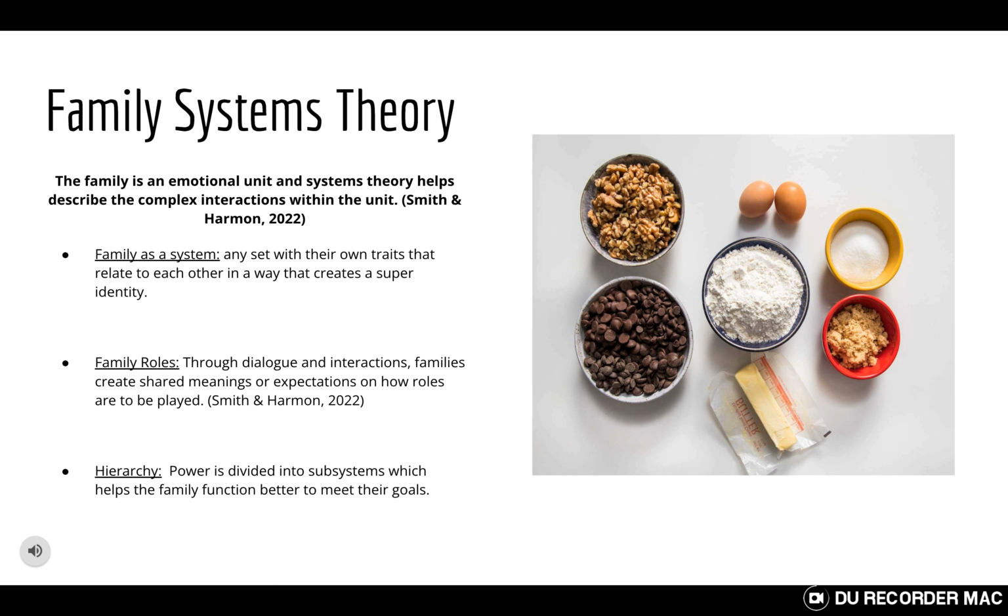Hierarchy is when the power is divided into subsystems, which helps the family function better to meet their goals. There are three primary subsystems within the hierarchy, which are parents, spousal, and sibling.